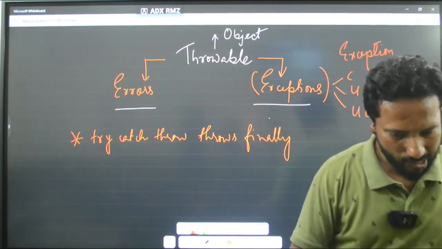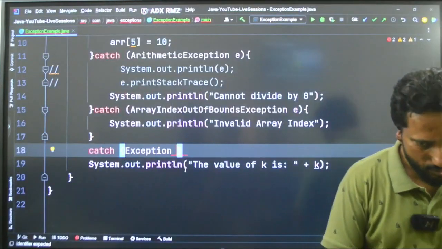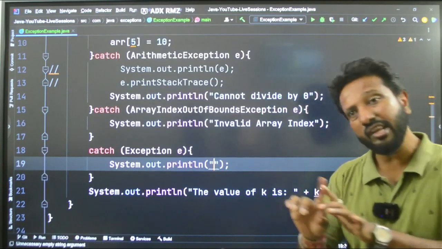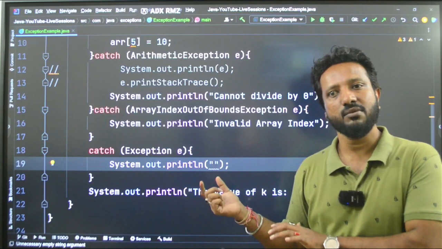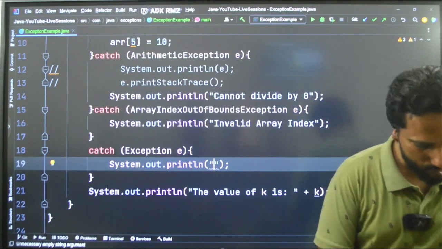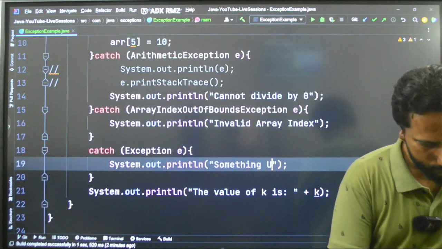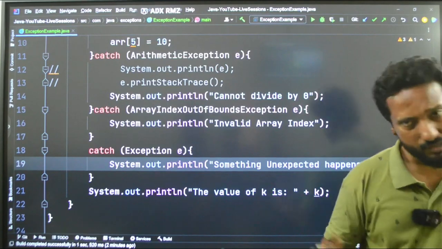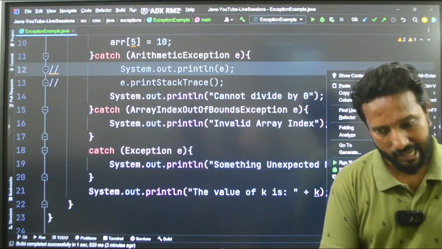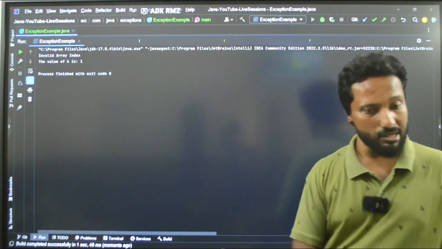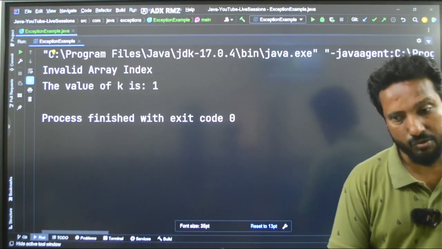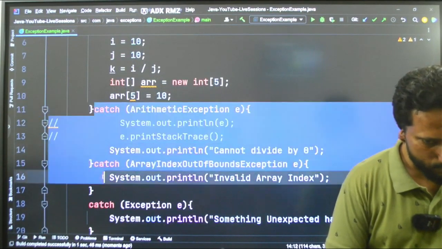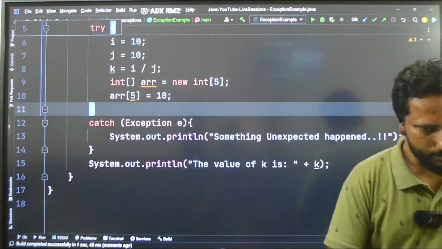So what you can do is something like this: Exception e, and you can say System.out. This should be your answer to your manager when you are a fresher and you don't know what has happened to your code. You can just say something unexpected happened. Makes sense. But because all the individual exceptions have already been handled, this scenario will not come. How do you make it come? Let me show you. Suppose I don't have this 2. I am deleting this 2. Now see the output.